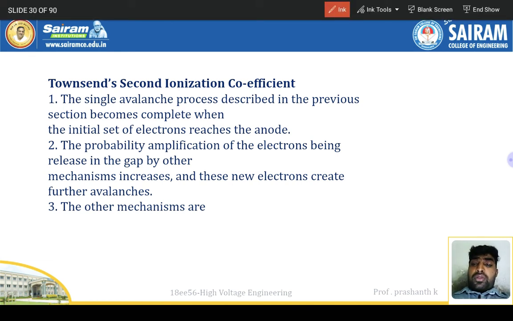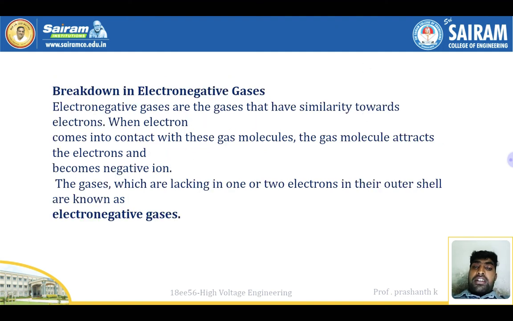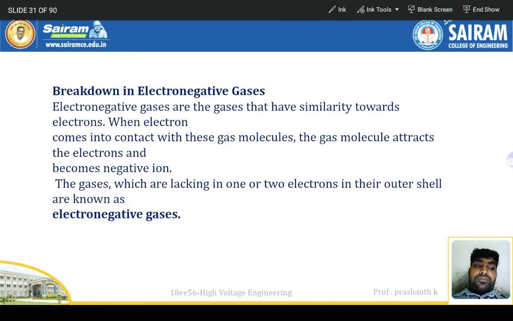Townsend's second ionization coefficient. The single avalanche process described in the previous section becomes complete when the initial set of electrons reaches the anode. The probability of amplification of electrons being released in the gap by other mechanisms increases, and these new electrons create further avalanches. The other mechanisms are, let's see, breakdown in electronegative gases.